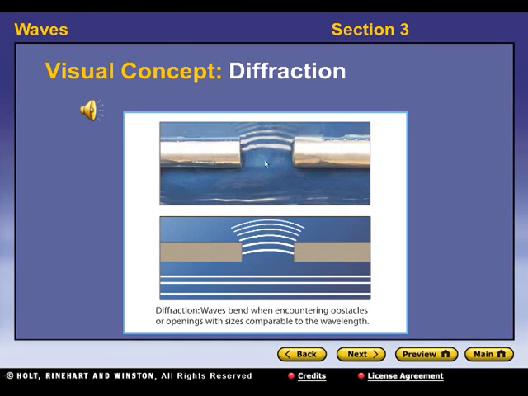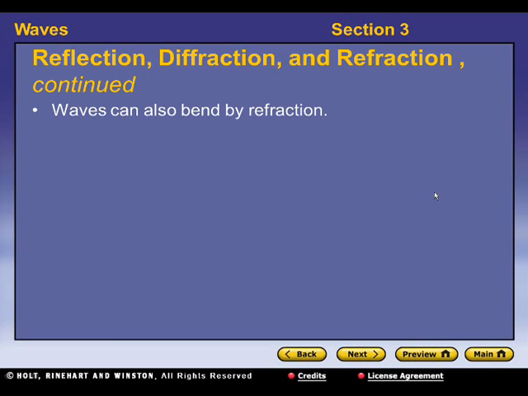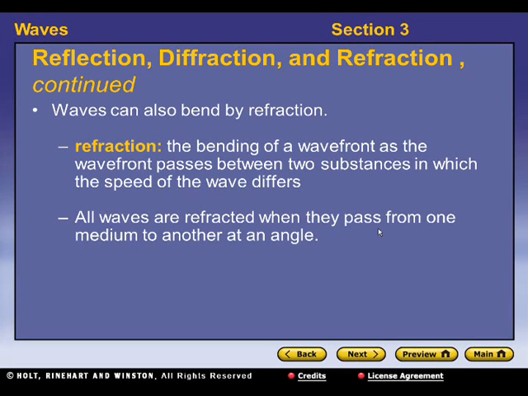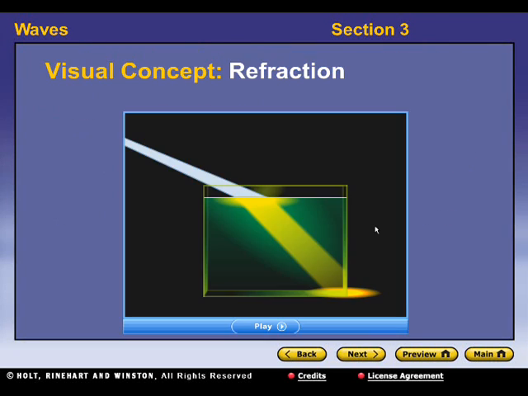Okay, so you can see here, here's water going around, the waves going, and you can see how they're starting to bend as they move through. There's a water wave coming, and then it starts to bend, just as this depiction shows you here. Alright, waves can also bend by something called refraction. Refraction is the bending of a wavefront as the wavefront passes between two substances in which the speed of the wave differs. All waves are refracted when they pass from one medium to another, or basically one material to another.